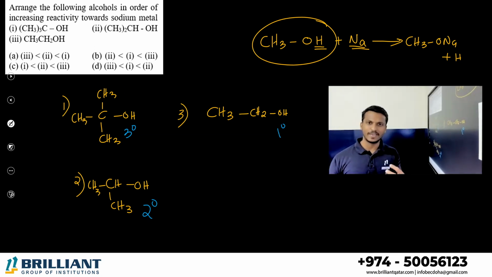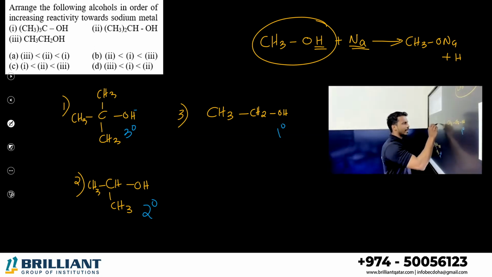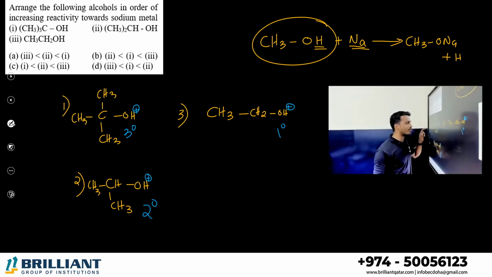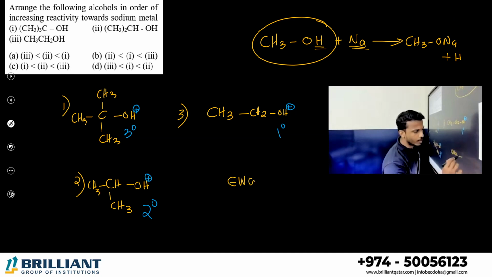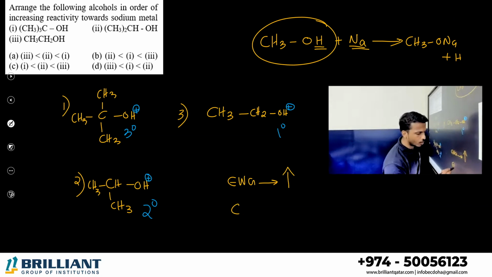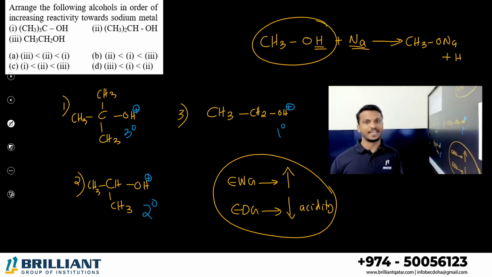What is the meaning of acidity? Its ability to lose H plus ion. Here you can see H plus ion is there in each. The main factor affecting acidity: electron withdrawing groups, if present, will increase acidity. Electron donating groups, if present, will decrease acidity. Keep in mind. Electron withdrawing groups can increase the acidity. Electron donating groups will decrease the acidity.